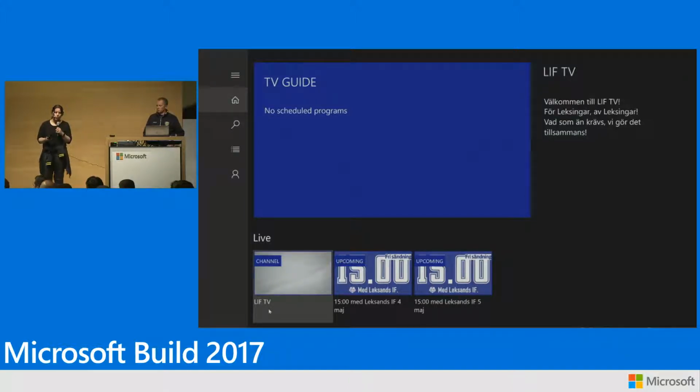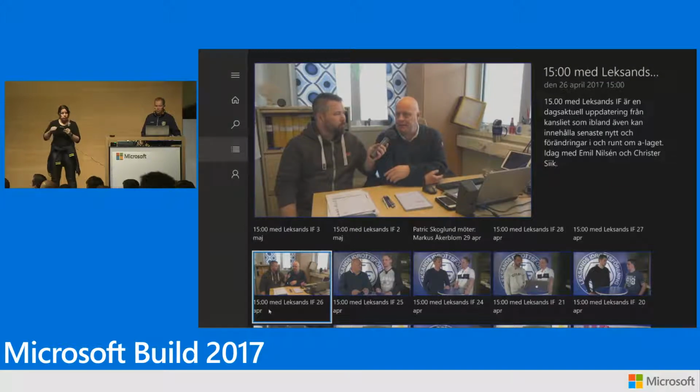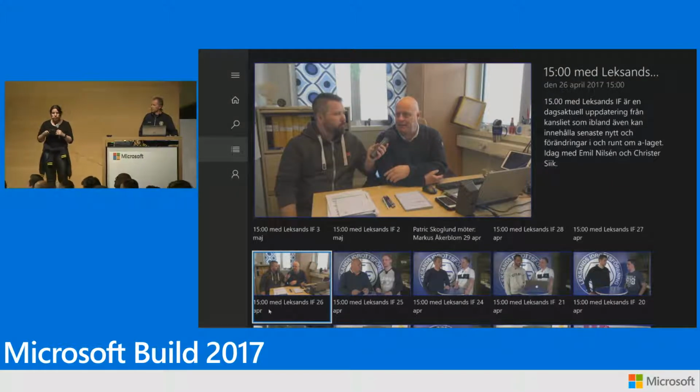With a controller, you're in a different situation than if you can touch the screen. If I use the controller and I move left and right, I can only move left and right. I can't move to a random position on the screen, which means that in the UWP app or in the Xamarin app, where we showed a player up top, in this case we've decided that we should only show a snapshot instead.